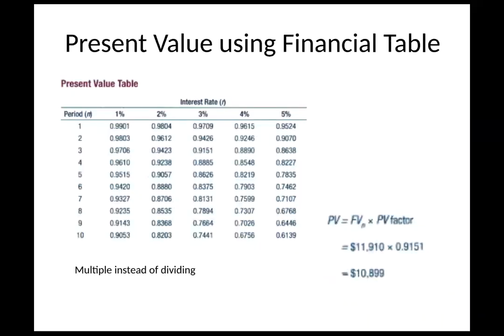So we've looked at the equation, but the textbook also provides tables. And so you need to be able to do this in both formats to be able to figure this out. So in this case, instead of dividing, the formula is the future value times the present value factor. We said it's a 3-year period, right? And the interest rate is 3%. So we come down here and we see 0.9151. So if we multiply 11,910 by that 0.9151, we come out with the same answer.